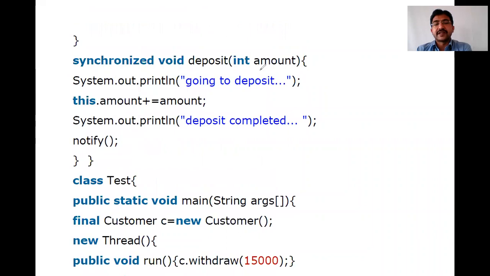So now currently the amount is 10K. We already have 10,000 in our account, so 10,000 plus 10,000, now 20K is available. So deposit completed. Now it is notifying. Whoever is waiting for that particular object, the withdraw method is waiting for this notify. So whoever is waiting, it will notify, and it will automatically take that lock. That particular withdraw method will take the lock on this amount, right? Once it is done, it goes to here.